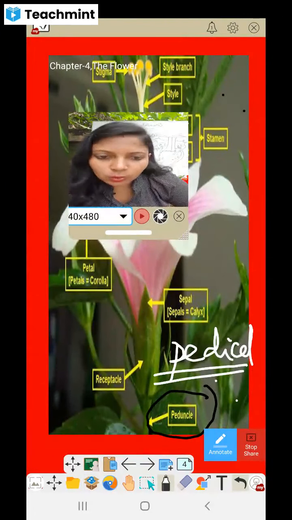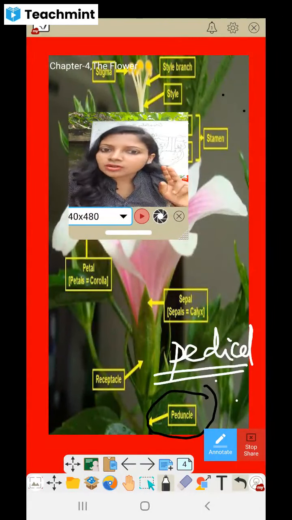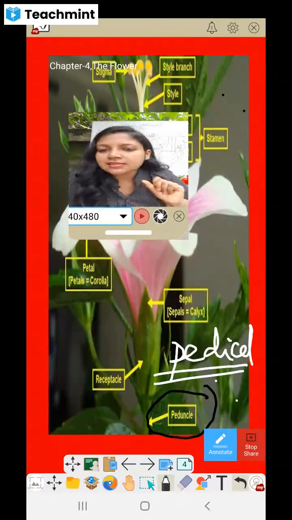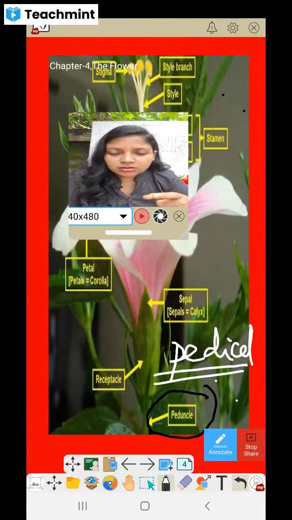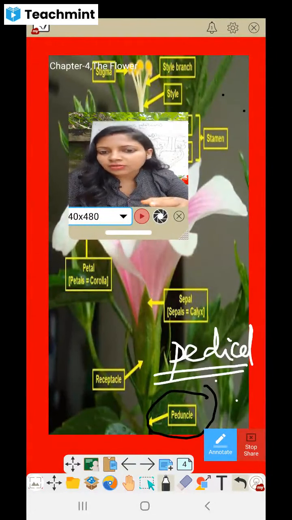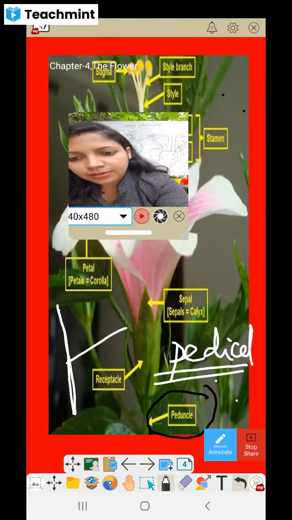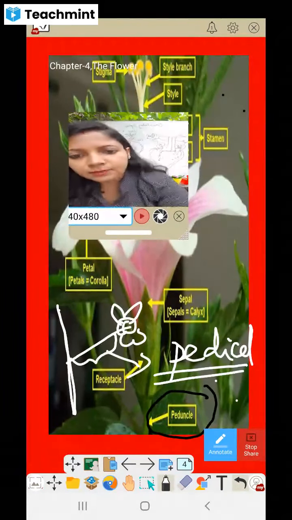That is petiole. So don't confuse these two, pedicel and petiole. Pedicel means the stalk of the flower, the stalk which attaches the flower to the stem. Here this is the stem, for example, and here it is the flower. So this is called the pedicel, okay.